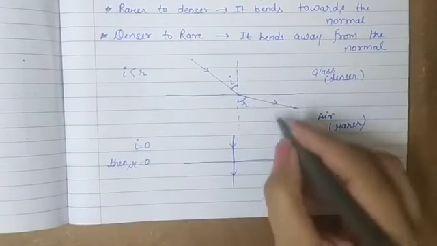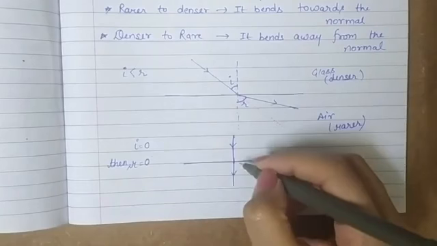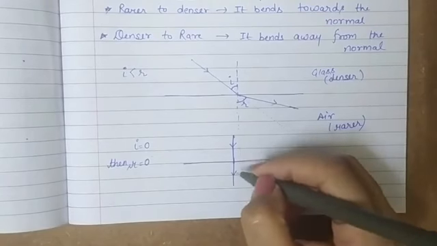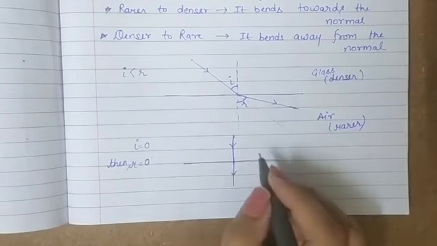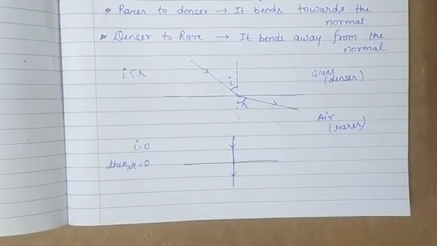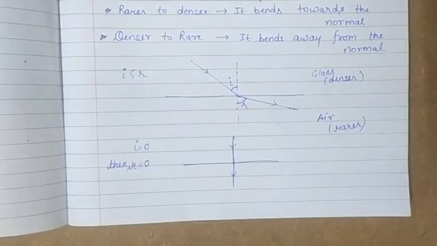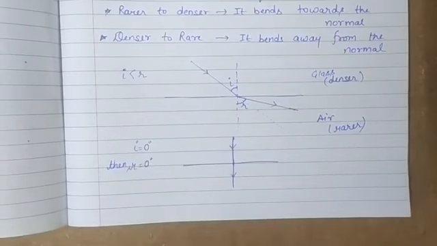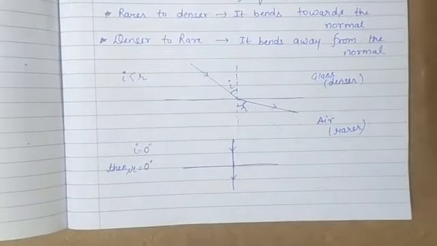So if light is incident at 0 degrees, that means it is coming along the path of the normal at the interface, then it remains undeflected and passes along the same path in the other medium also, and the angle of incidence as well as the angle of refraction are both 0 degrees in that case, irrespective of the density of the medium.